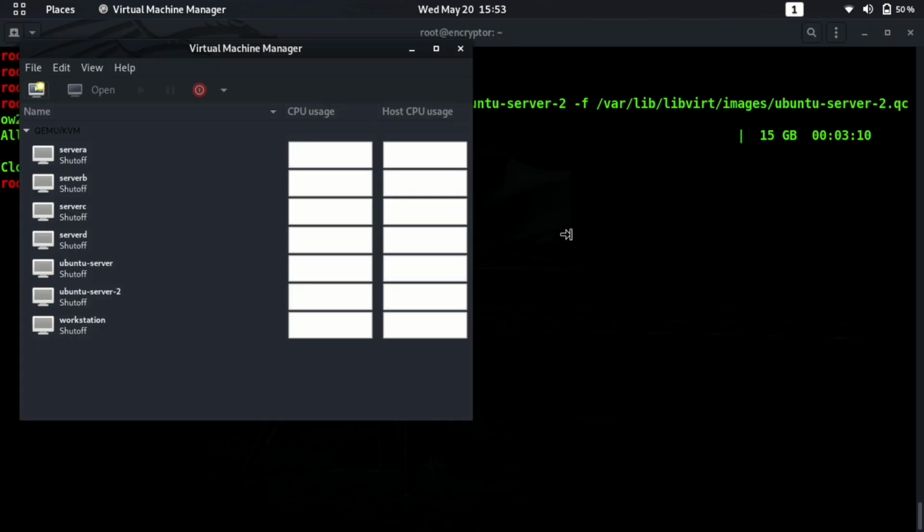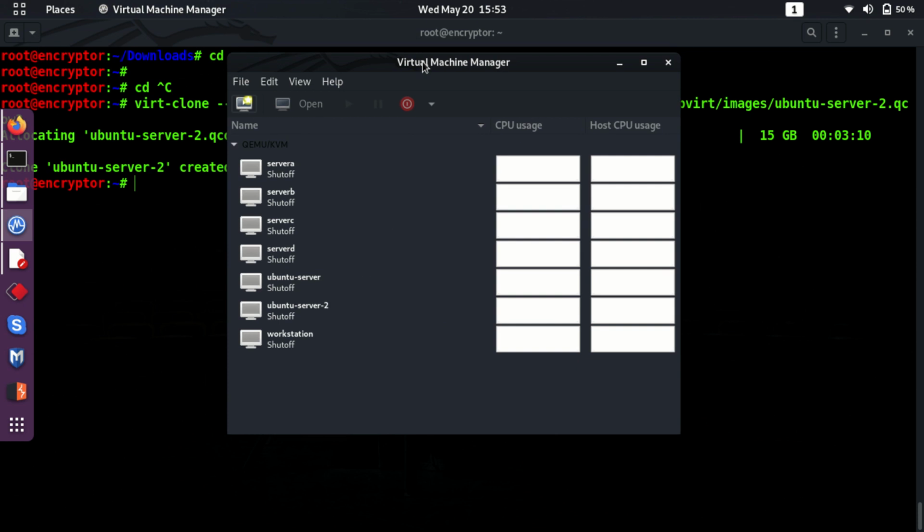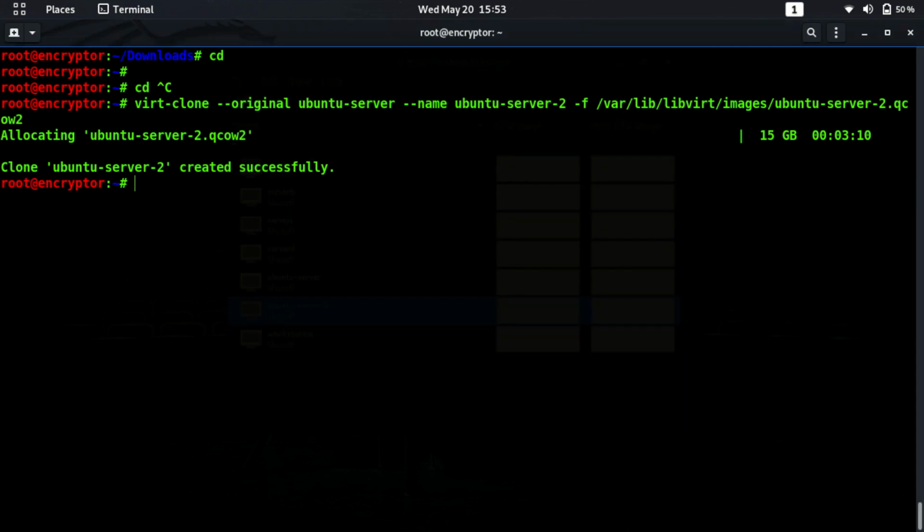So now if we see here in the virtual machine manager KVM console, you will see that Ubuntu server 2 has been created. Now you can start it by clicking on the run, or you can start it by the command virsh start Ubuntu server 2.